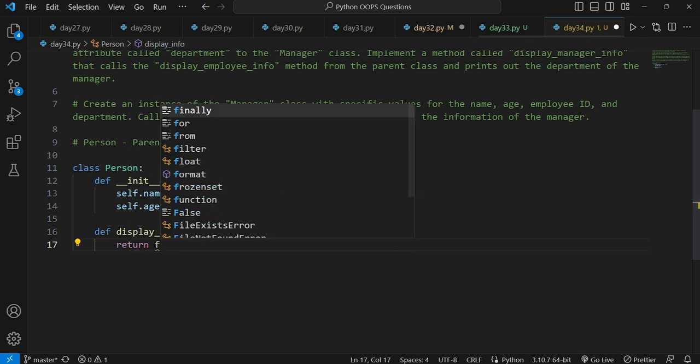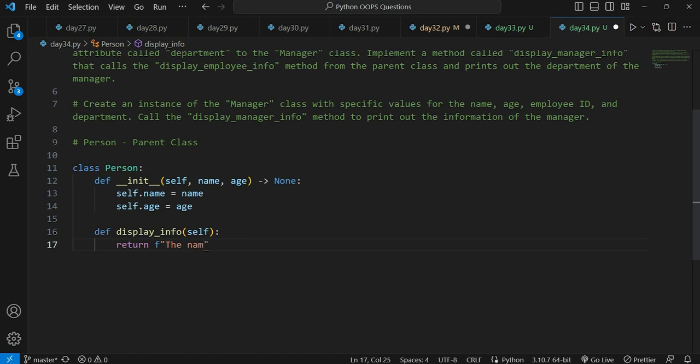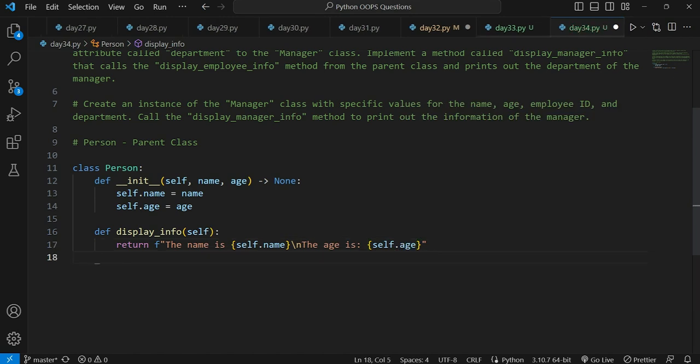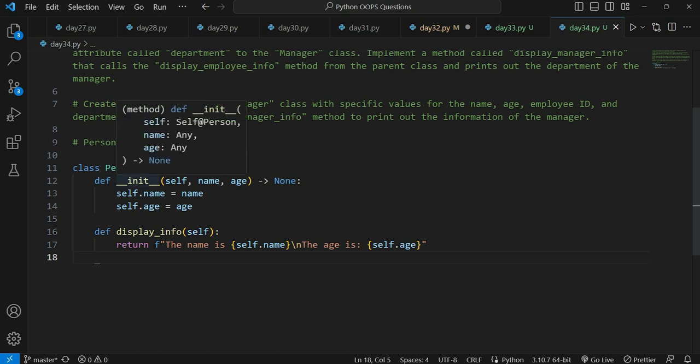I will be writing the name is self.name, and a line break, and the age is self.age. Now when we create an instance of person and run the method, we will get the name and age for the parent class, that is person.